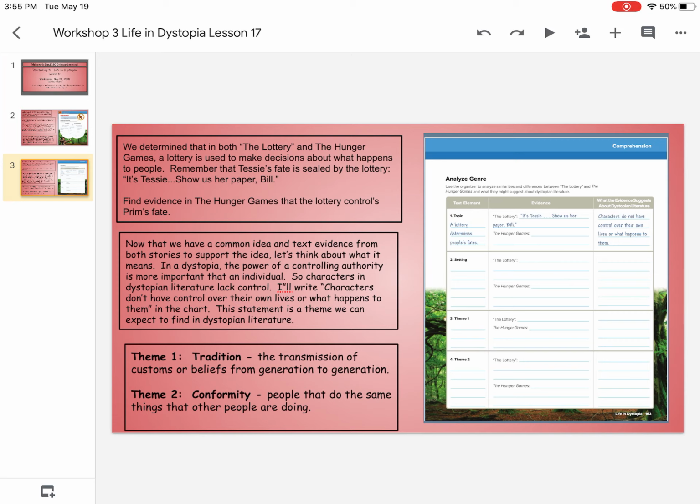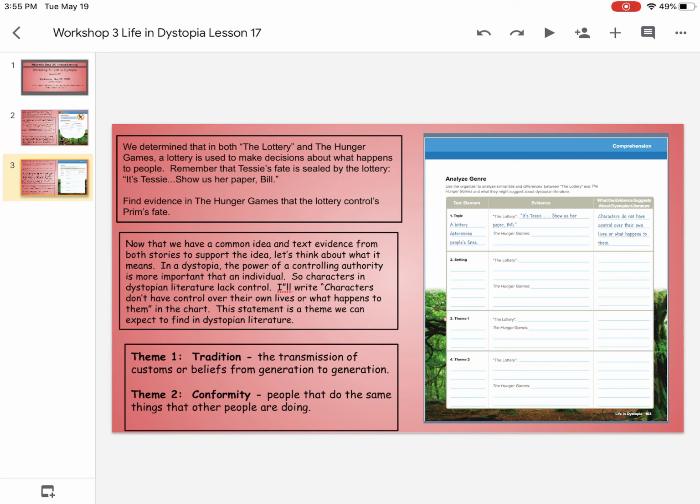And theme 2 of conformity. Knowing what conformity means, go back and find evidence for both stories. And again, what did that tell you? Now, in that last section, I'm really just trying to find out what you come up with. There's several answers that we could be looking at. My answer is not the only right one, so that's why I want you to fill it in. As long as you show evidence and you stake a claim, you will do fine on this section of page 163. Okay, that is it for the lesson for today.